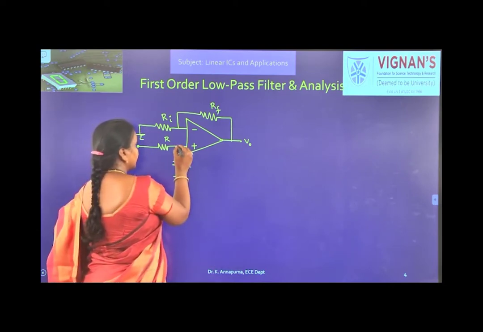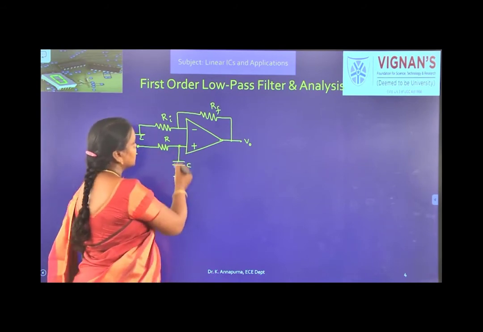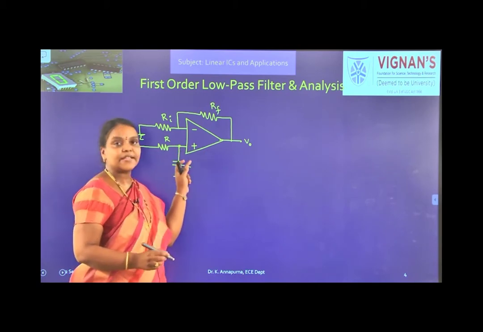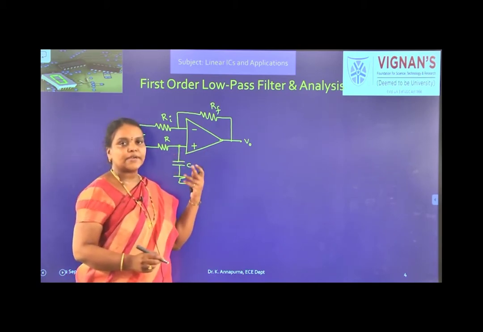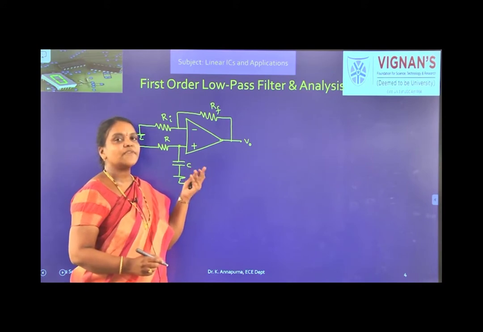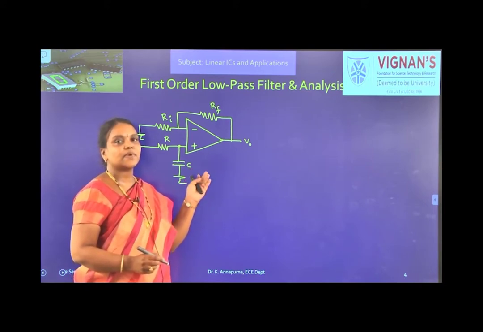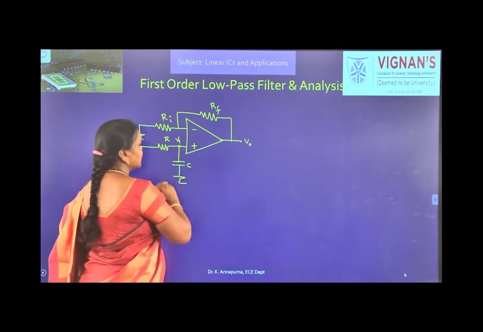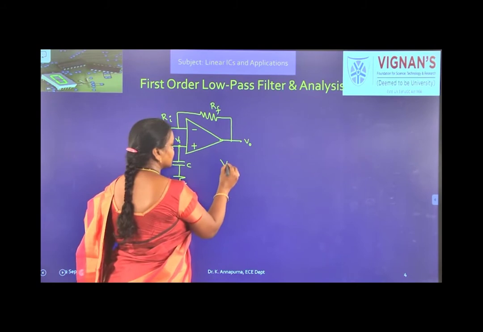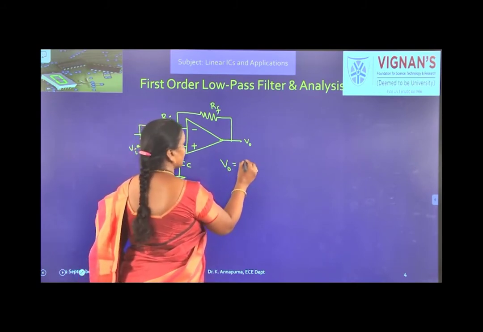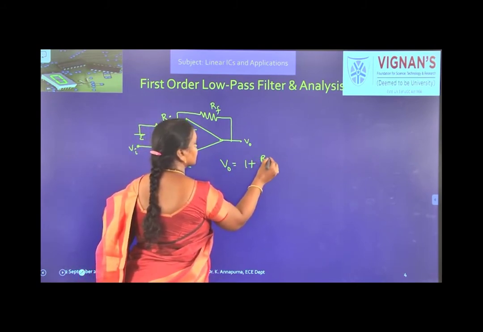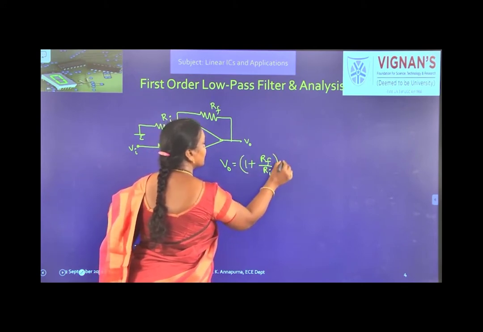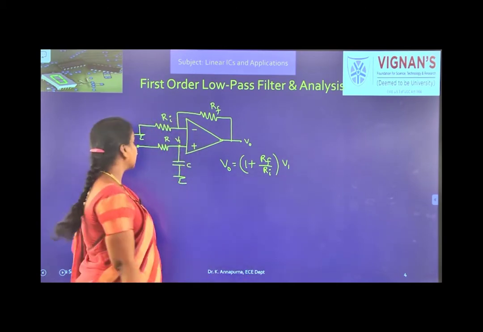Okay, and here what is the voltage at this point? Here we are giving input to the non-inverting pin. So, we are operating the operational amplifier in non-inverting configuration. Okay, so for non-inverting configuration, what is the gain? It is 1 plus Rf by Ri. Suppose the voltage at this node is V1, then what is V0? V0 is 1 plus Rf by Ri into V1.